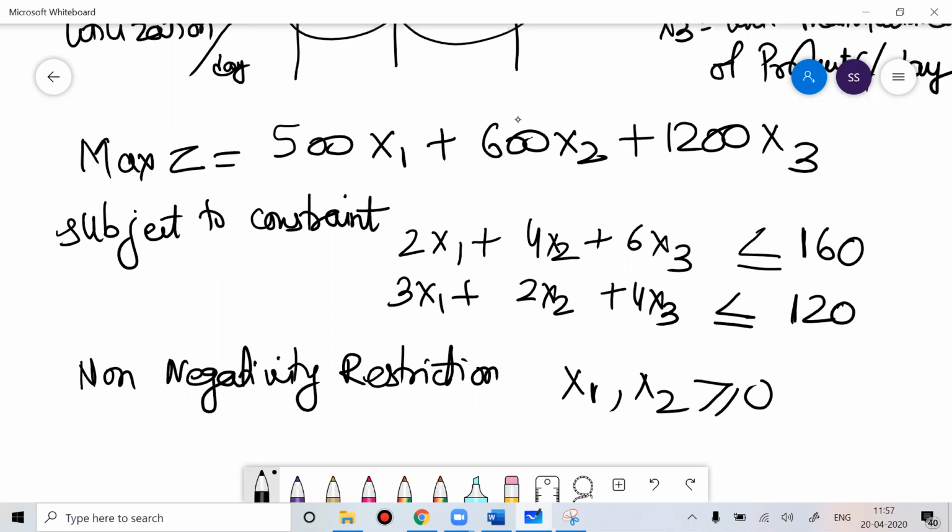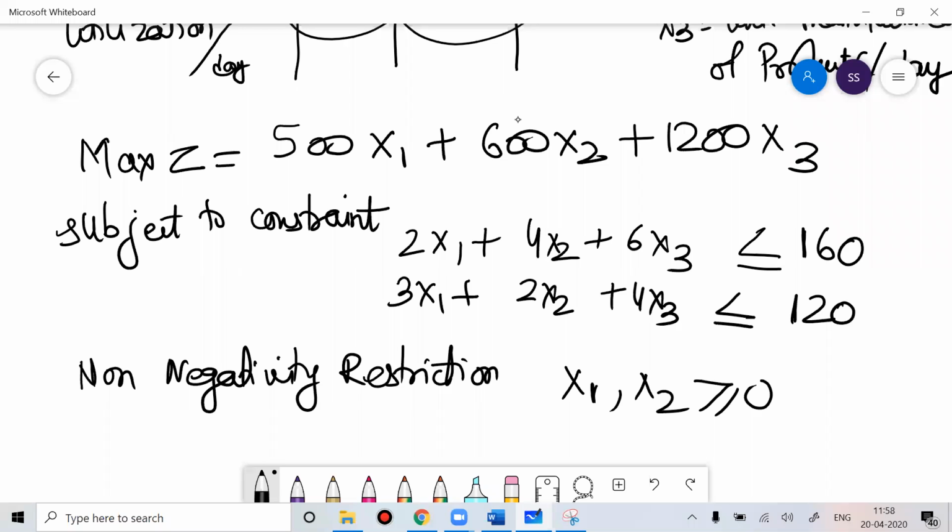Now, when you see the constraints, you have the less than or equal to inequality sign. When the inequality sign is less than or equal to, you cannot proceed with the equation from here. To proceed, you have to convert the inequality into equality. To do that, you introduce some dummy variables, and those variables we call slack variables.